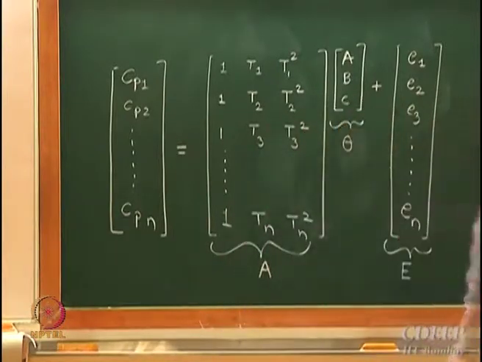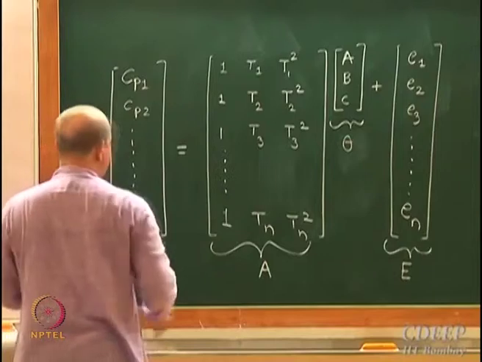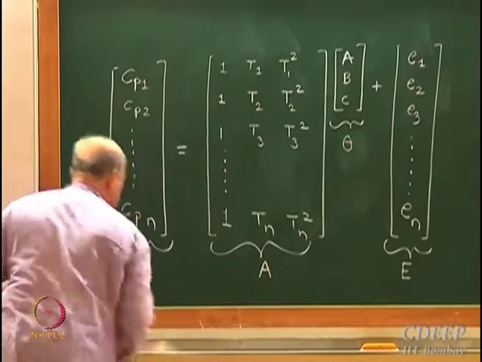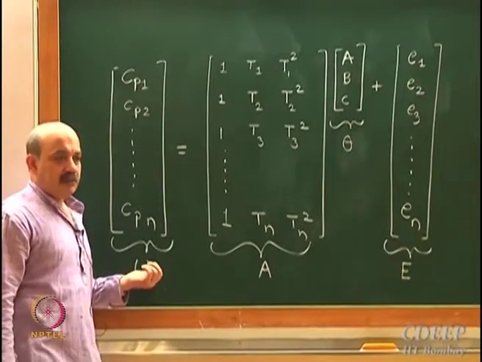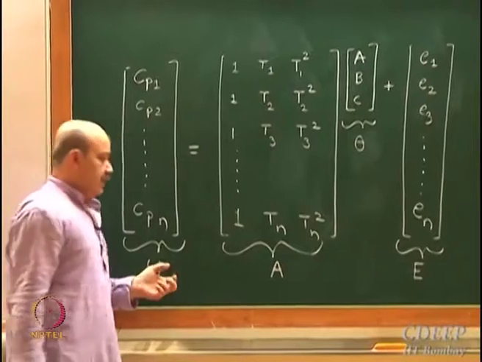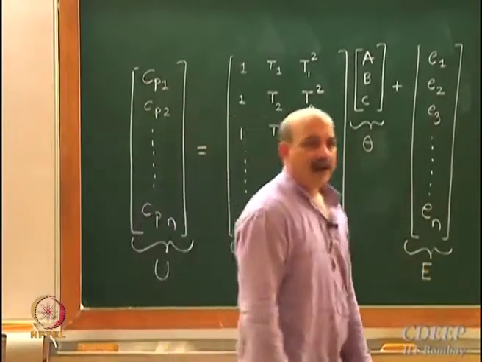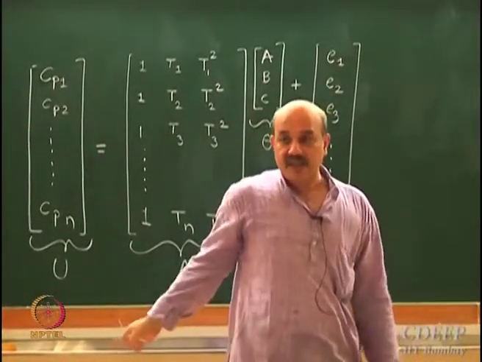So this particular vector I am going to call capital U. This is A, this is theta, this is E. My large number of linear equations, which are these linear equations?